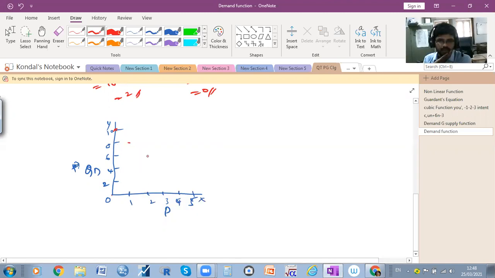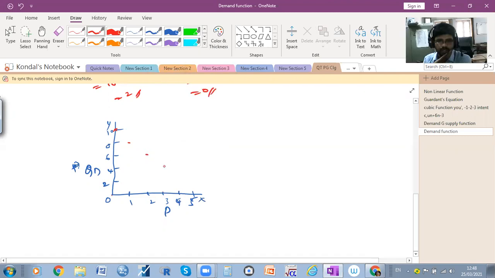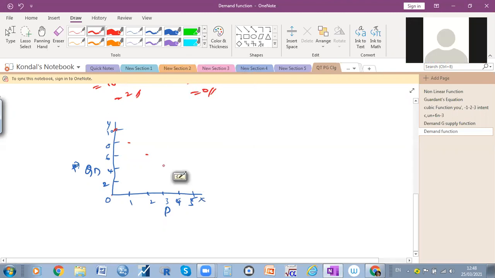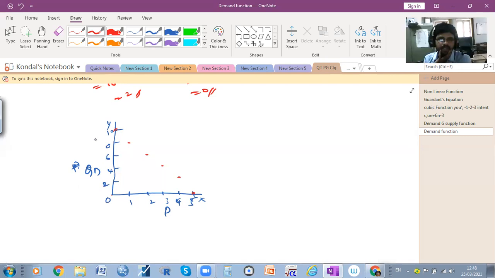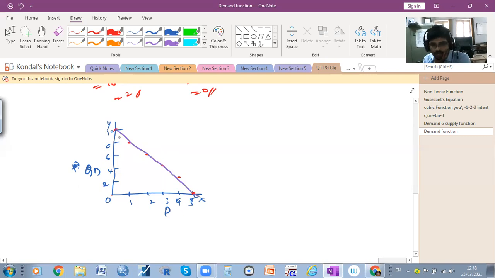When the price is equal to 3, the demand is 4. Here it is 2. When the price is equal to 5, it is 0. So when you join all the points, there is a downward slope. The demand curve is always a downward slope. So you can write here the quantity demanded D is equal to 10 minus 2p. That is the demand function.